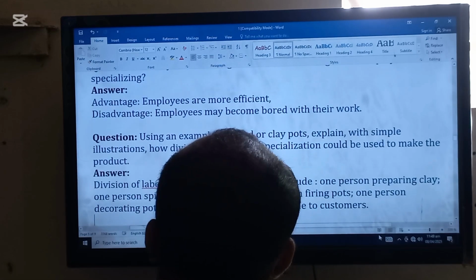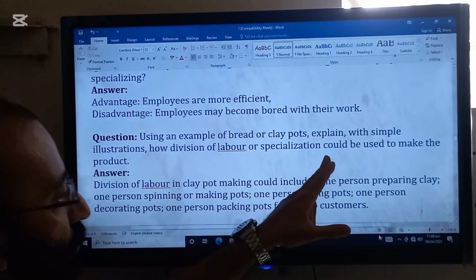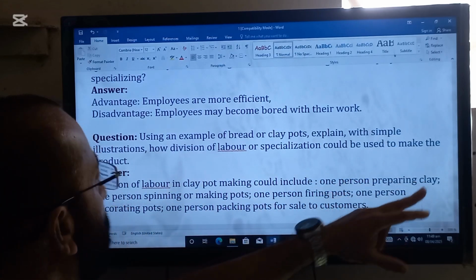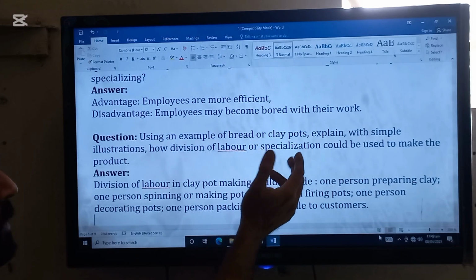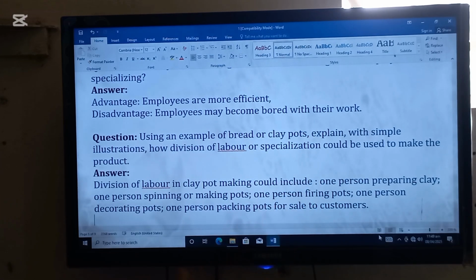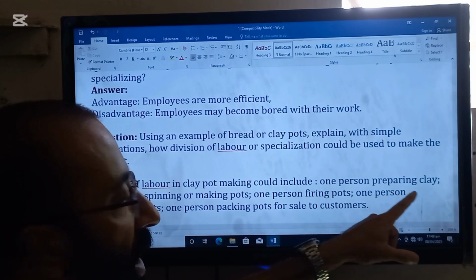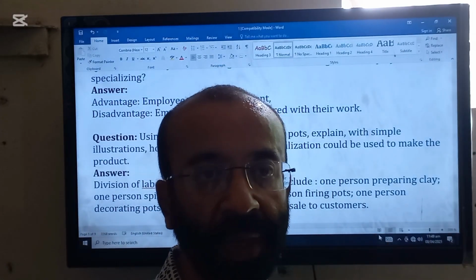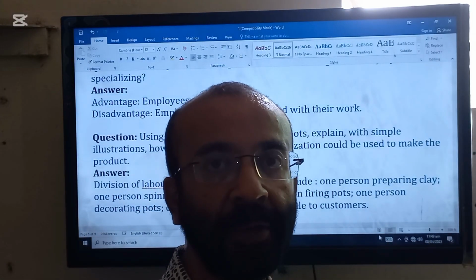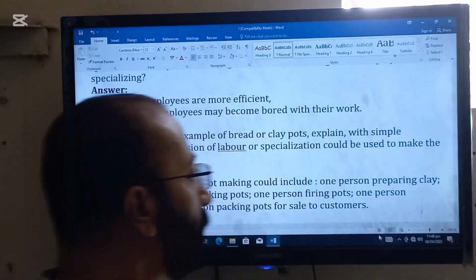Next is: using an example of bread or clay pot, explain with a simple illustration how division of labor or specialization could be used to make the products. So clay pot or bread is given. We are taking the example of clay pot. Division of labor in clay pot making could include one person preparing the clay. So he will collect clay. Proper efficient clay will be collected from somewhere. One person may be appointed for that.